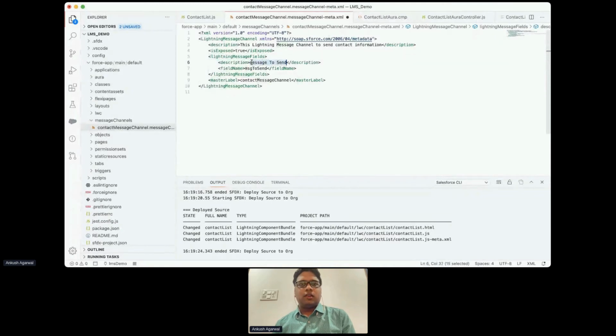I'm just defining it as contact ID, and the field's API name should be contact ID. These lightning message fields are not mandatory, but we generally use them just to utilize a standard procedure, that we'll be passing this contact ID with the help of a lightning message channel, or we can add multiple fields over here.